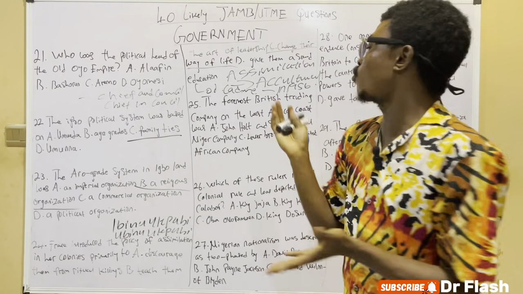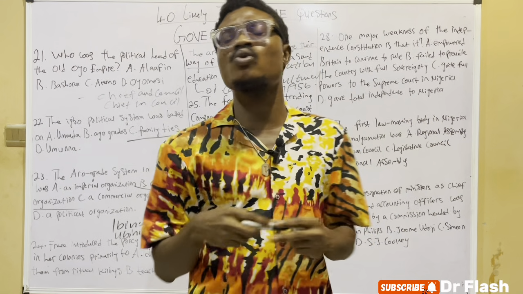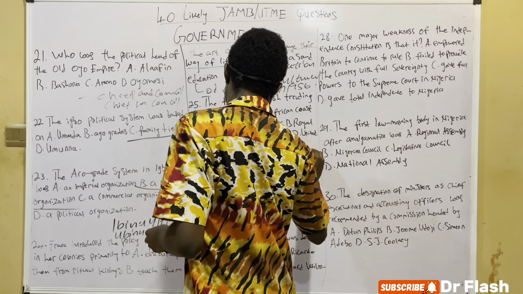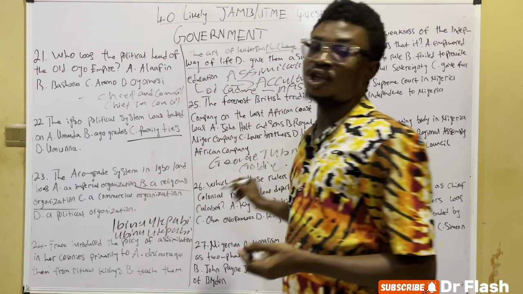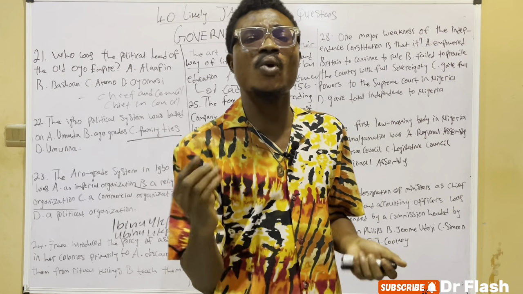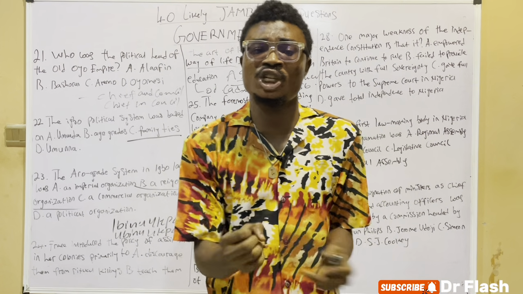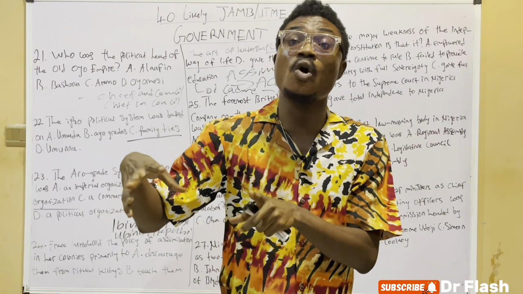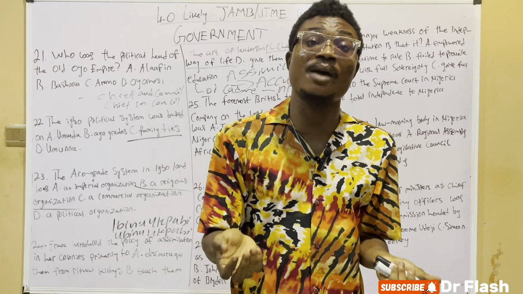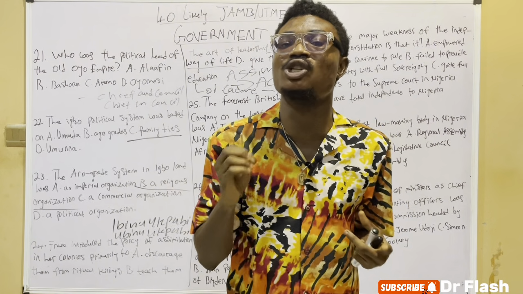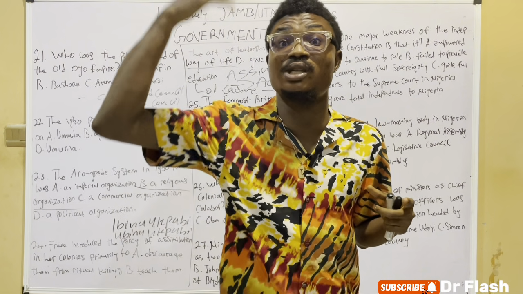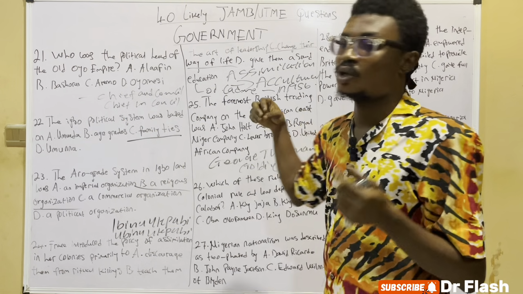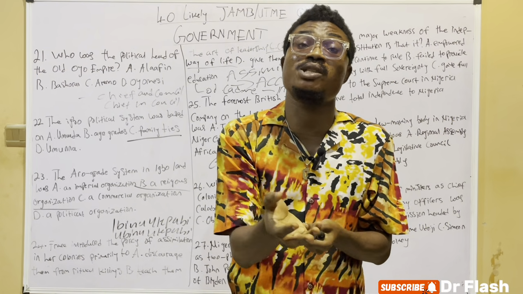Remember the Royal Niger Company, remember this man called George Taubman Goldie. Who is George Taubman Goldie? He was a man who was given a charter. What is a charter? Charters are just official documents which are given and may be signed by the Queen of England or the King in Britain at that time. So it was a charter, like an official document containing an agreement, where we are giving you this land, control of this company.